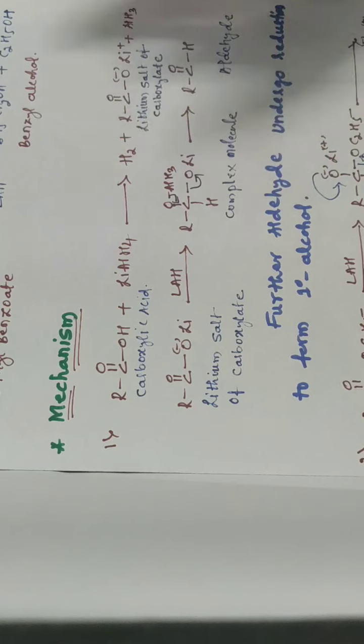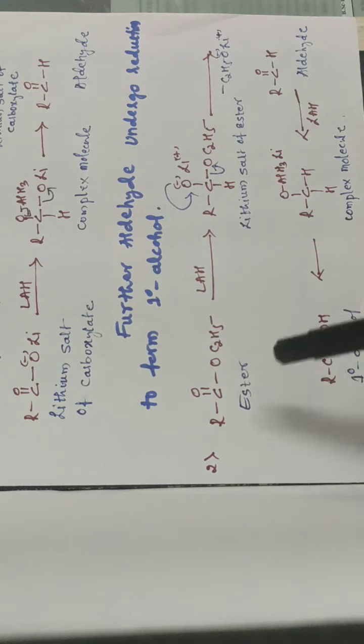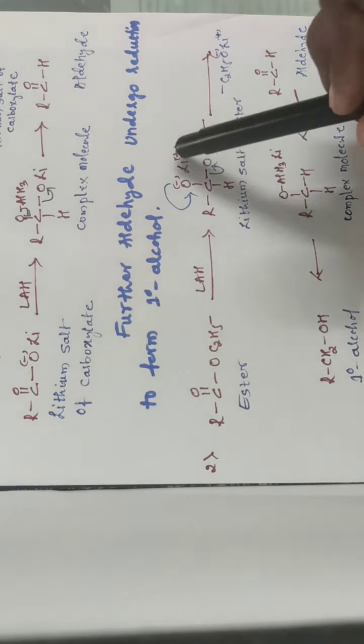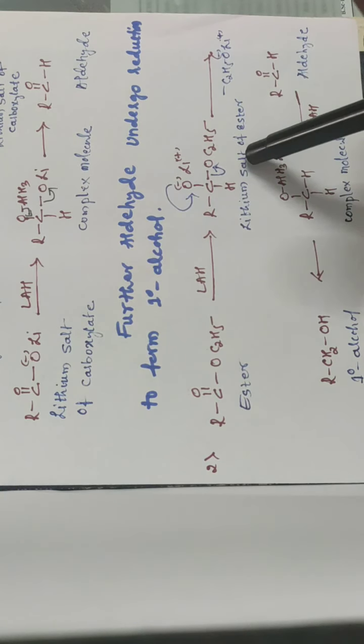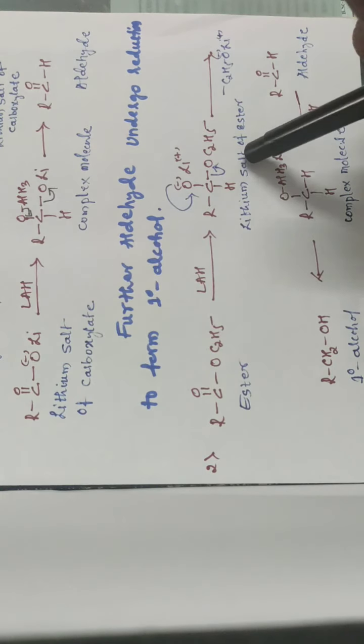So I think you are clear on this concept. The next is the reduction of ester. We can see the reaction here. Ester, whenever it reacts with lithium aluminum hydride, initially gives a lithium salt of the ester, like what we saw with the carboxylic acid molecule.